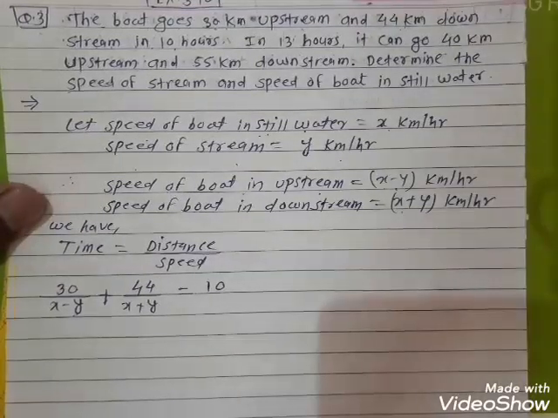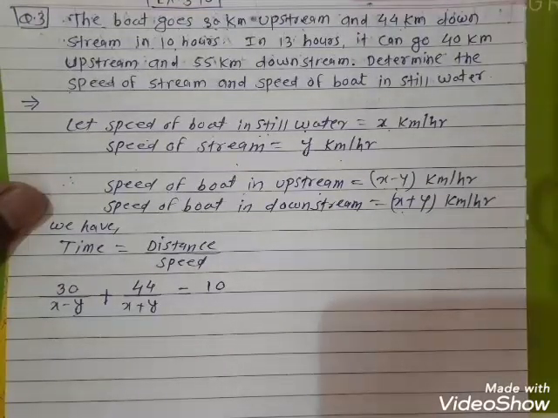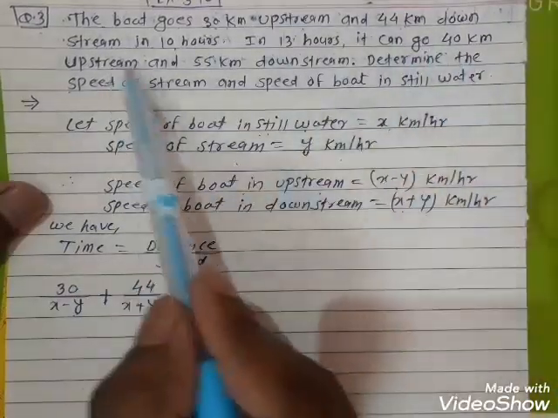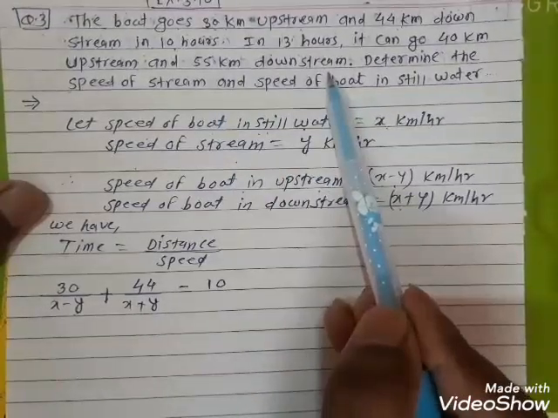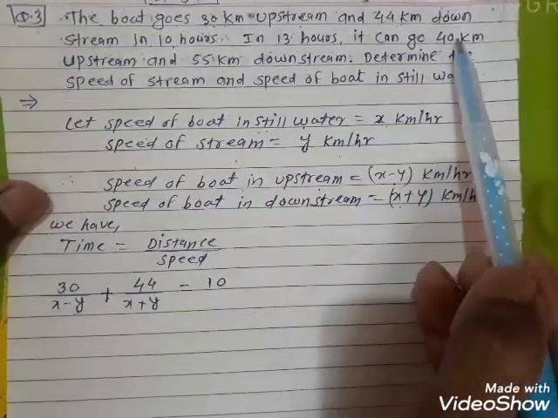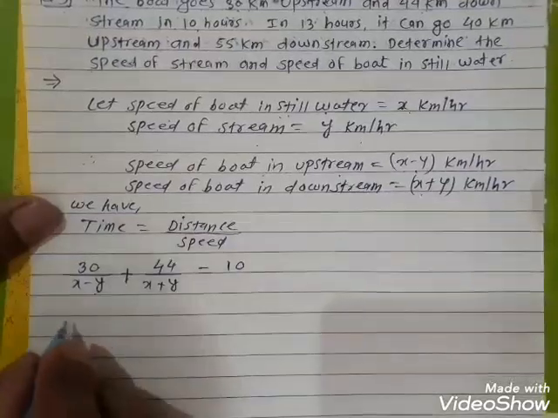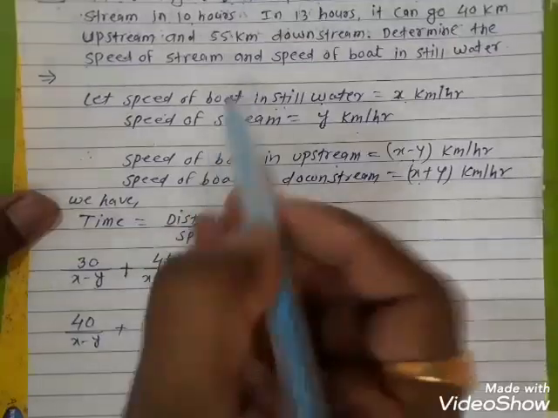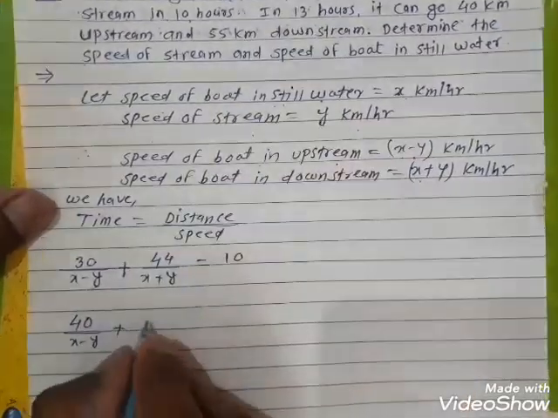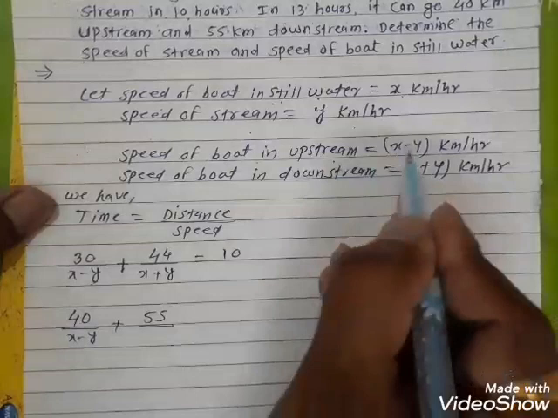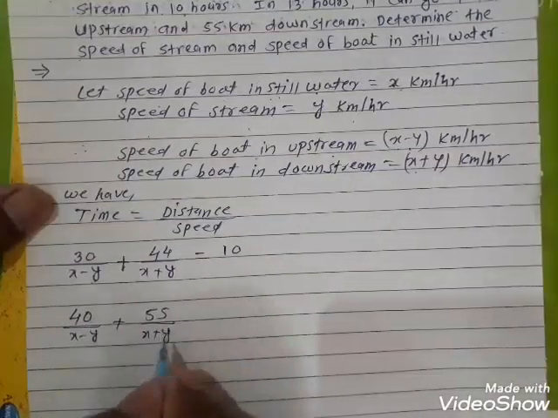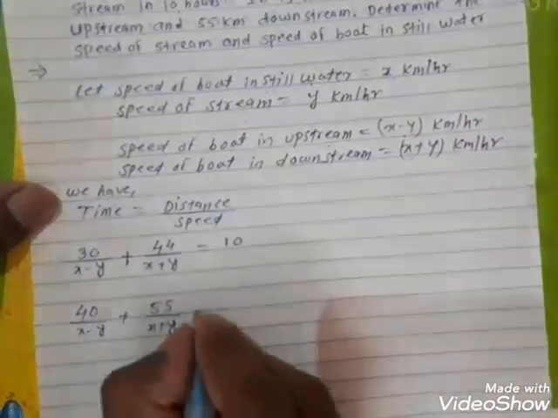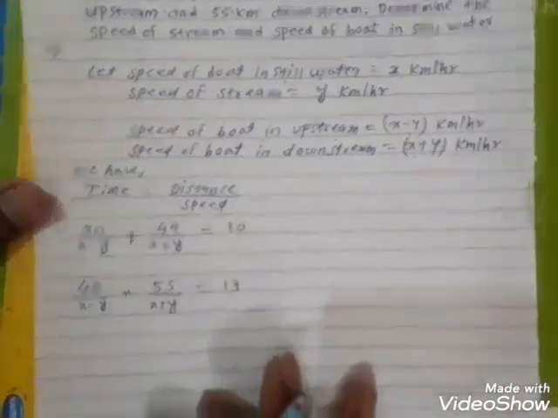Again read the second condition. What is the second condition? In 13 hours it can go 40 km upstream and 55 km downstream. So the distance of upstream is 40 km, which means the time of upstream is 40 upon x minus y, plus the distance of downstream 55 and the speed of downstream x plus y. 55 upon x plus y is the time of downstream, and the total time in the second condition is 13 hours, so it is equal to 13.